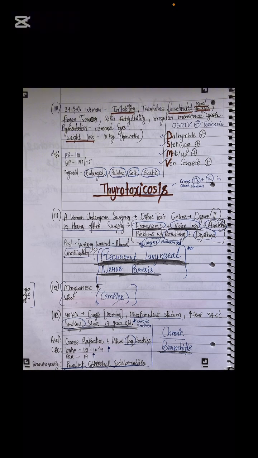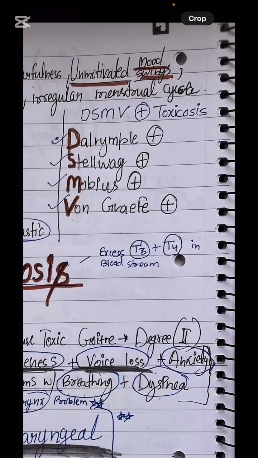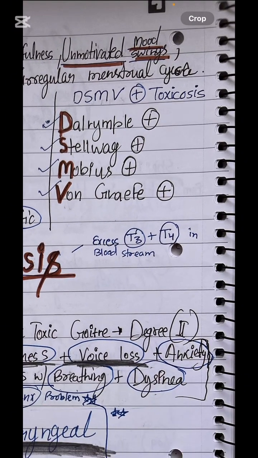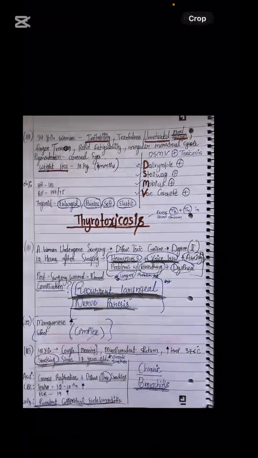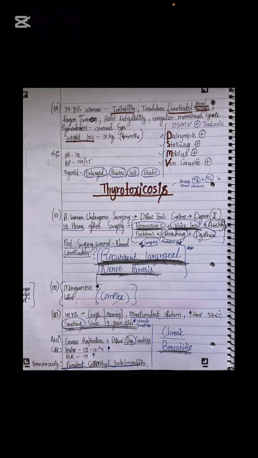The thyroid is enlarged, painless, soft, elastic, and all these signs are given. These all signs are DSMV. I have written it. If you cannot remember, maybe take one hallmark from these signs. You can read about these signs. So what happens in the case? This is the case of thyrotoxicosis, because the patient has a lot of symptoms marking the deterioration of the patient's condition in severity. So this is the case of thyroid storm, which is also known as thyrotoxic crisis. What happens in the patient's body is excess T3 and T4 in the bloodstream.